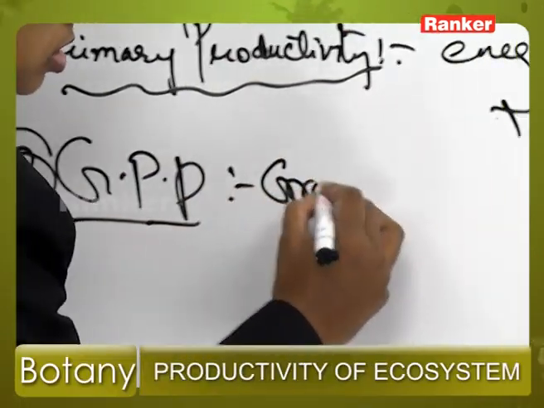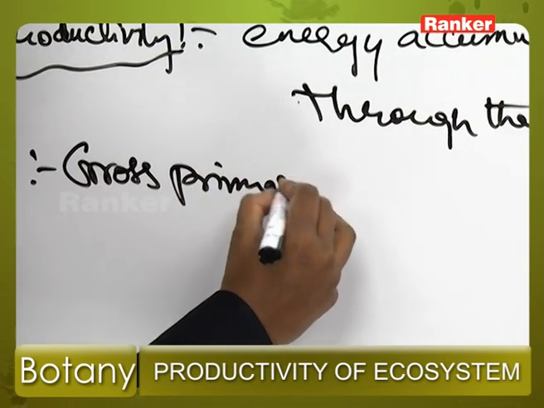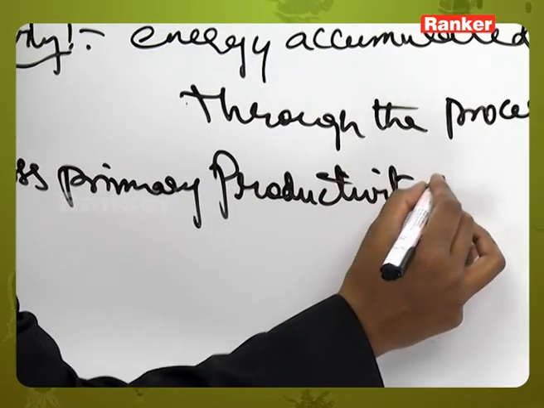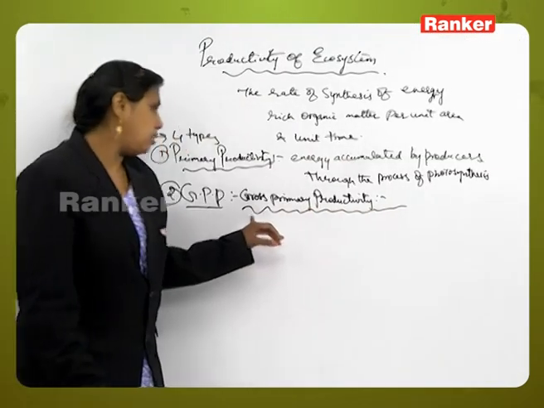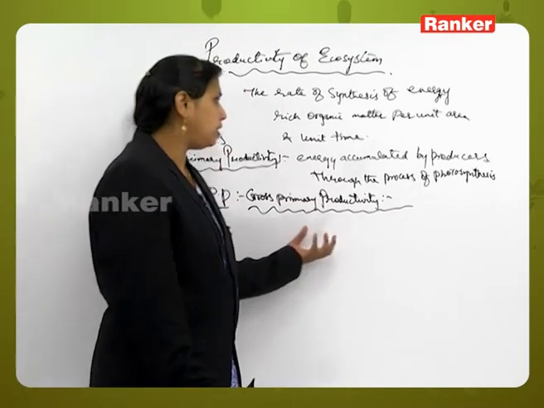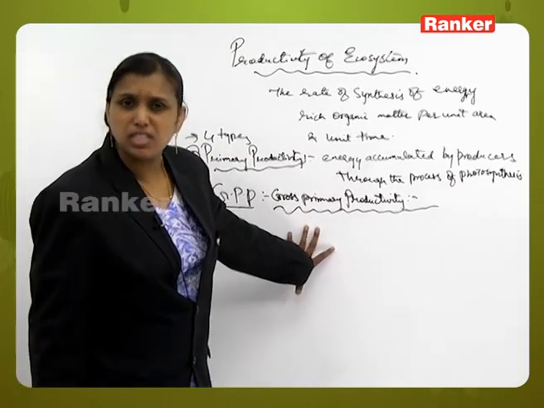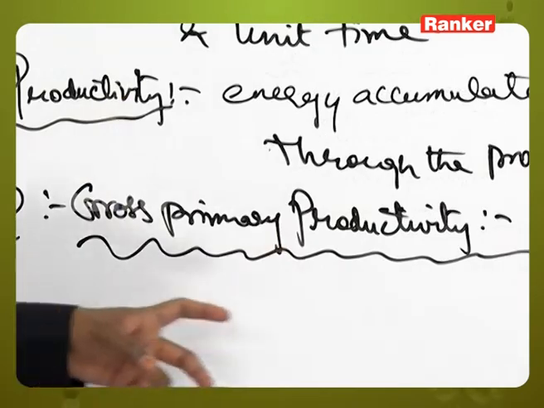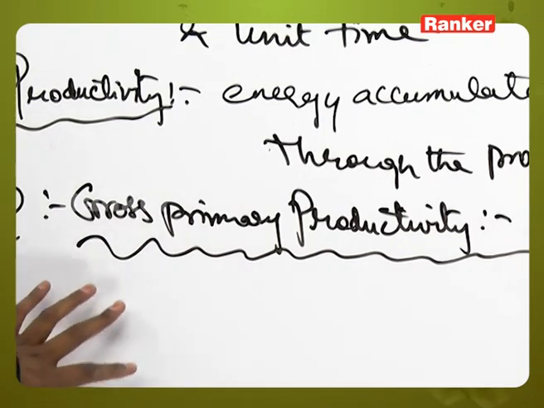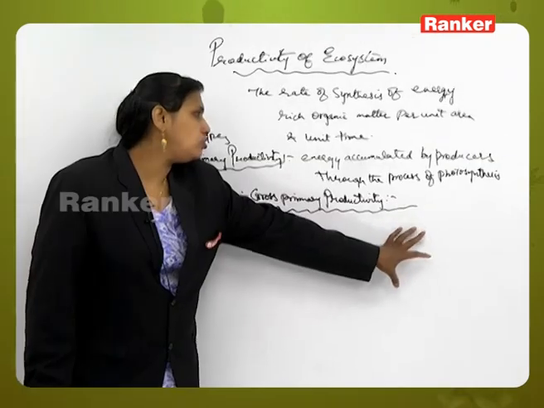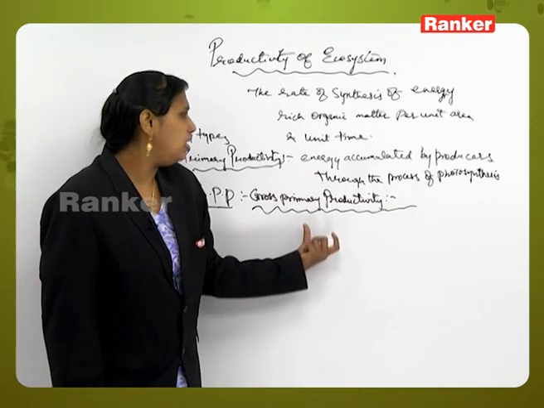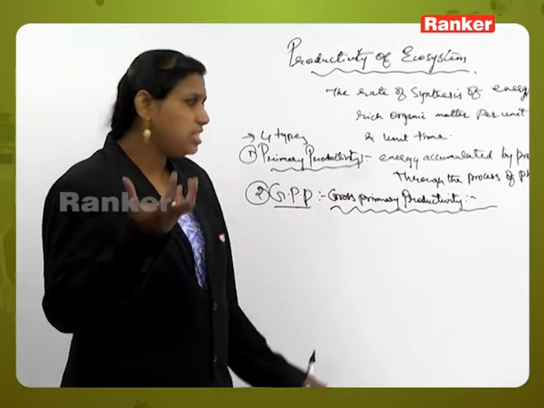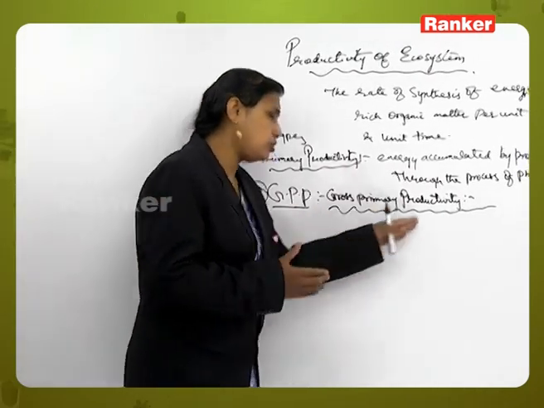It is nothing but gross primary productivity. It is the total amount of organic matter synthesized by the producers in a given time. It includes the weight of the organic matter which is added to the producers and also the amount of energy used up in the respiration process at the producer level. So the amount of energy synthesized at the producer level is called gross primary productivity.